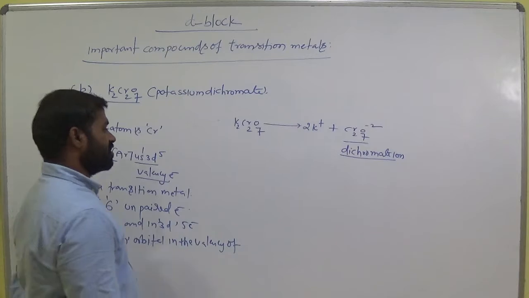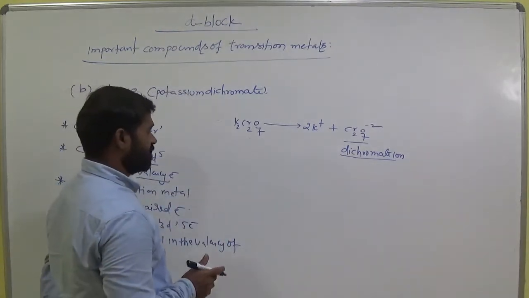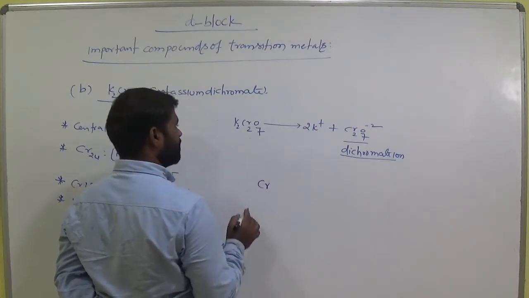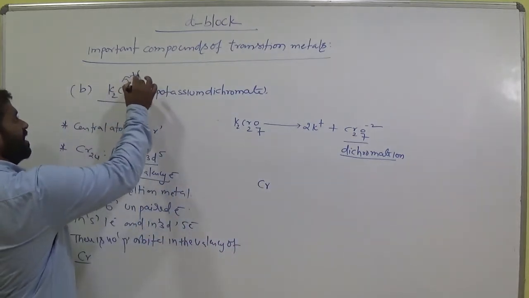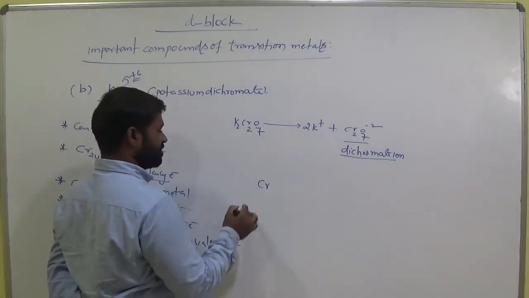Let us see the structure of potassium dichromate. How many chromium atoms are here, and what is the oxidation state of chromium? Chromium's maximum oxidation state is +6. Let's see the structure.